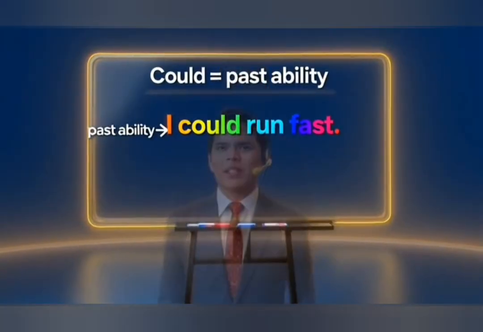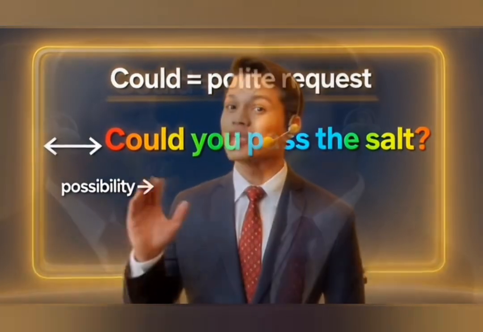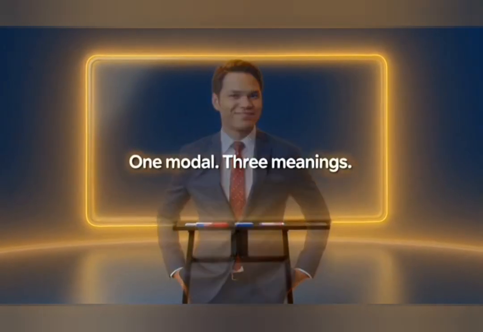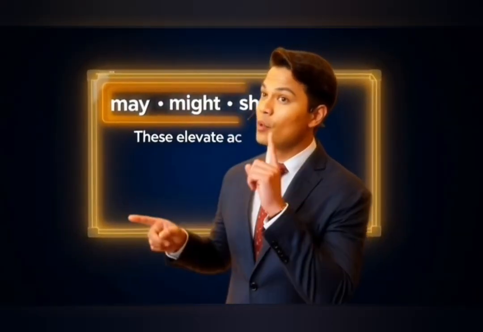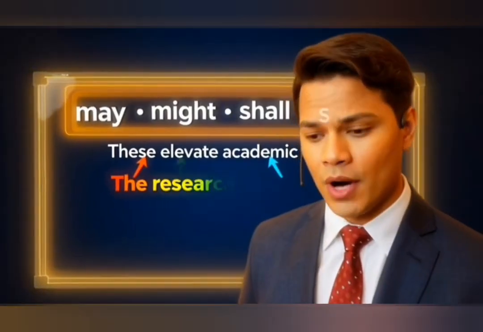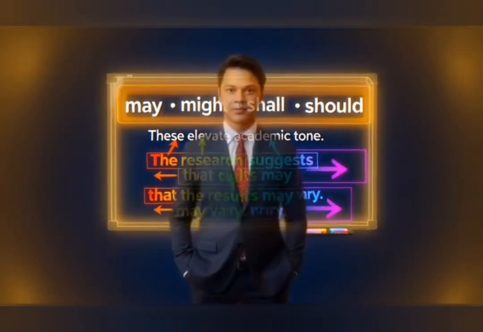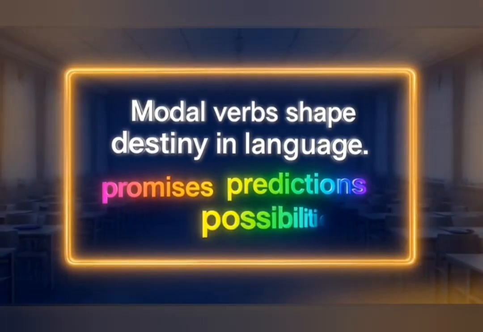Could can mean past ability, like I could run fast. It can be a polite request, could you pass the salt? And it can express possibility, it could rain later. One modal, three meanings. These elevate academic tone. Modal verbs are magic. They shape destiny in language, turning plain words into promises, predictions, and possibilities.